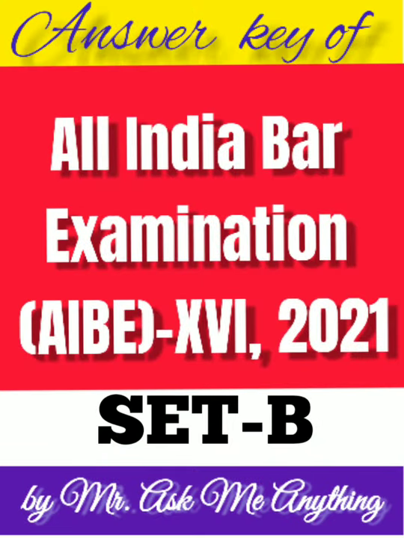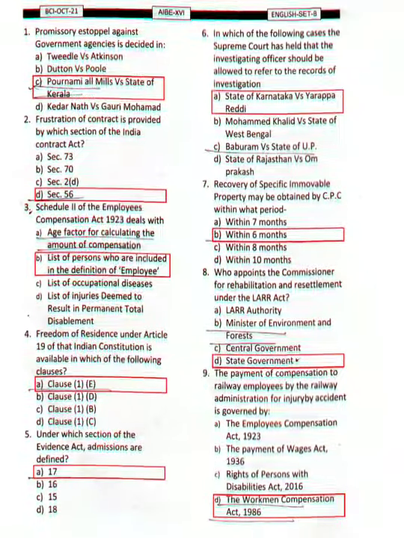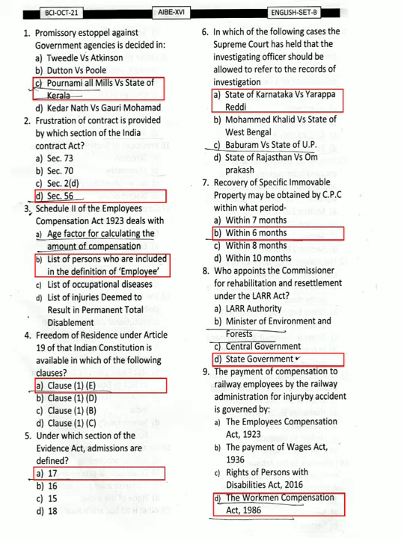In this video series, I'm providing an answer key of Set B question paper of All India Bar Examination-XVI 2021. Okay, now let us come to question 1. Promissory estoppel against government agencies is decided in option C, that is Ponami Oil Mills versus State of Kerala.